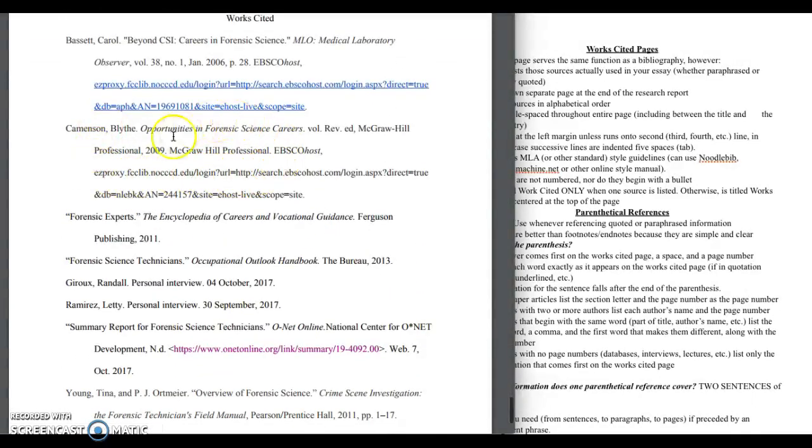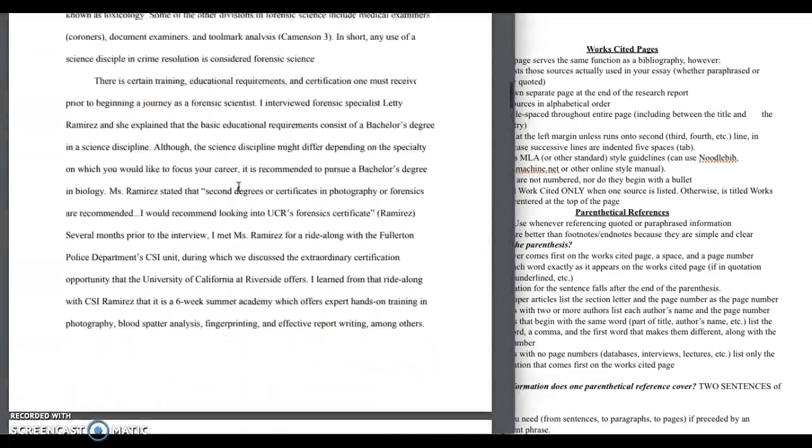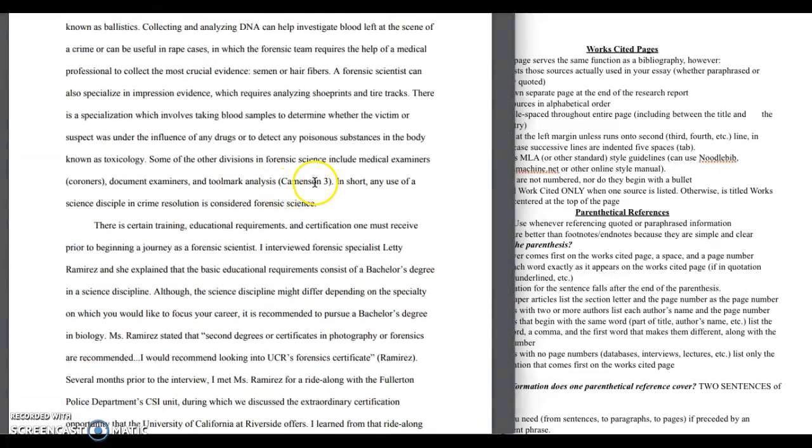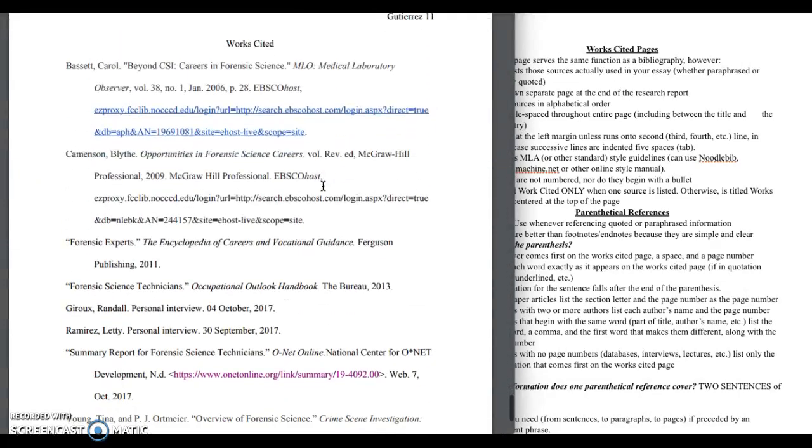We could check out this source and continue finding information from it. And she's listed it very simply, very clearly in the text with a parenthetical reference so that we can be directed very clearly and very simply back to that source as she's listed it on the Works Cited page.